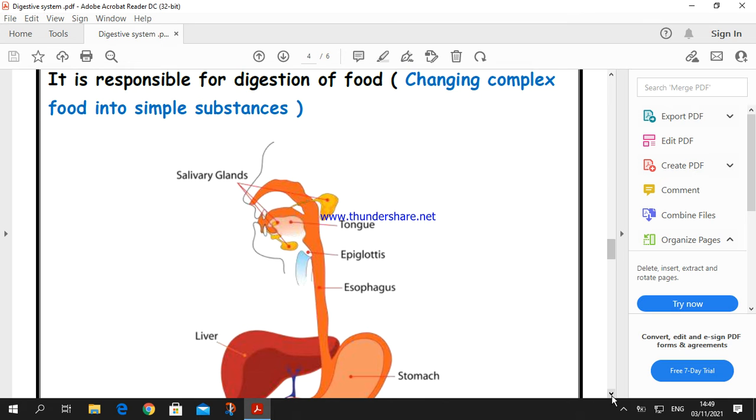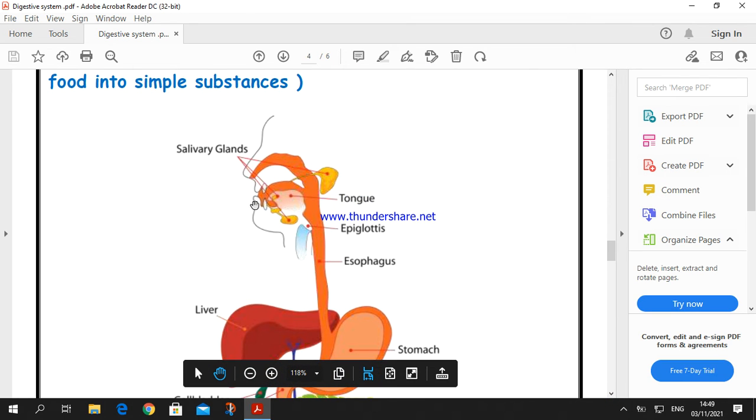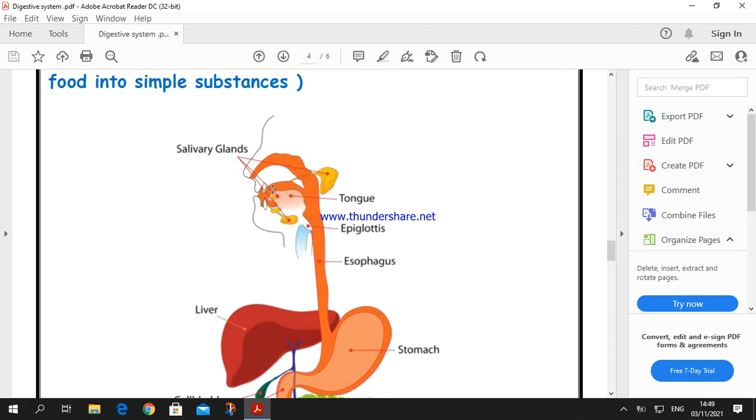The digestive system starts from the mouth, and inside the mouth we have teeth, tongue, and salivary glands. Teeth chew and grind the food into small particles, and the tongue mixes food with the saliva inside the mouth to help the food swallowing, and the salivary glands secrete saliva, where saliva contains a digestive enzyme that helps digest starch into sugar.